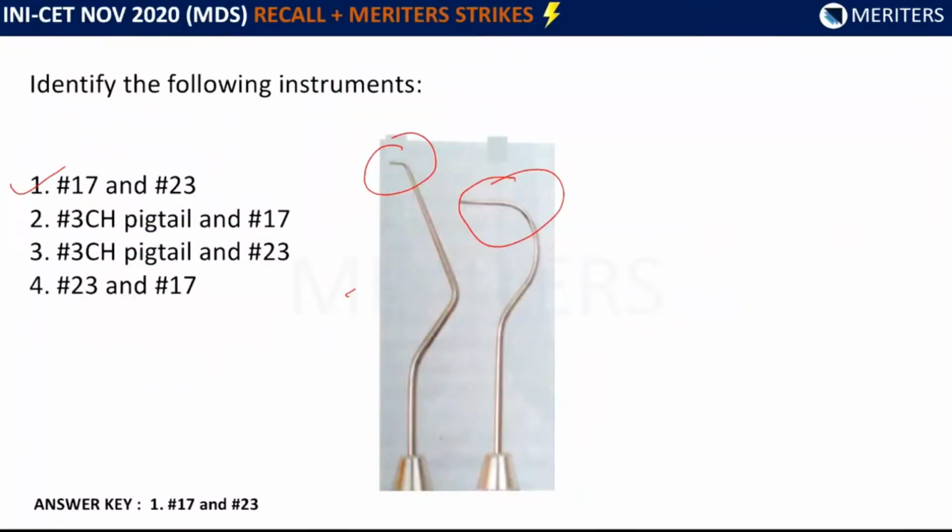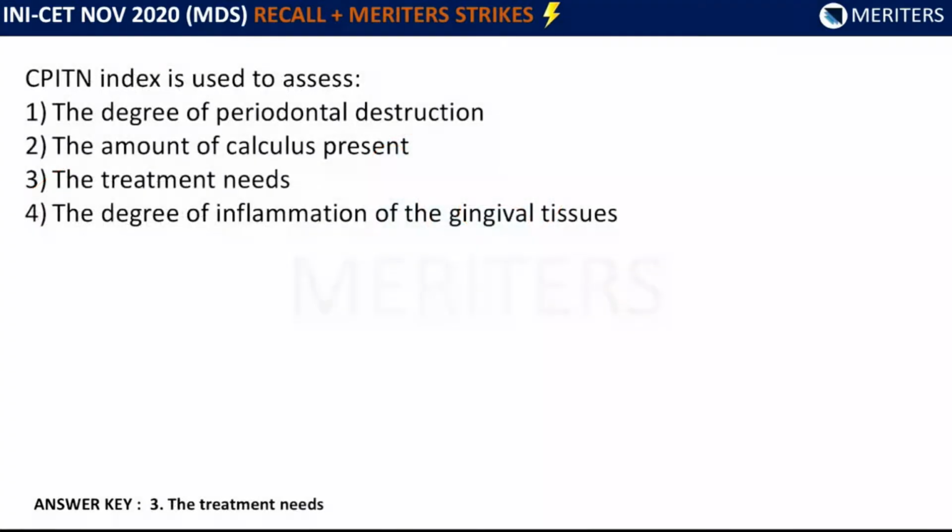So here the option is number 17 and number 23. Next question: CPITN index is used to assess. First option was degree of periodontal destruction. Second option, the amount of calculus present. Third option, the treatment needs. And fourth option was degree of inflammation of the gingival tissues. Now see the options.